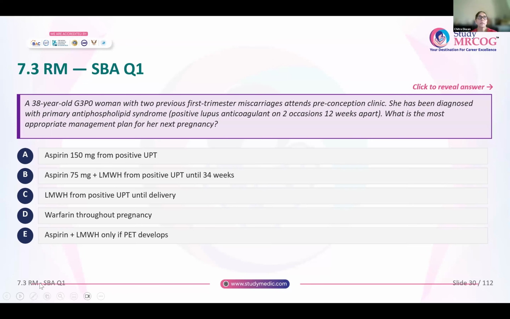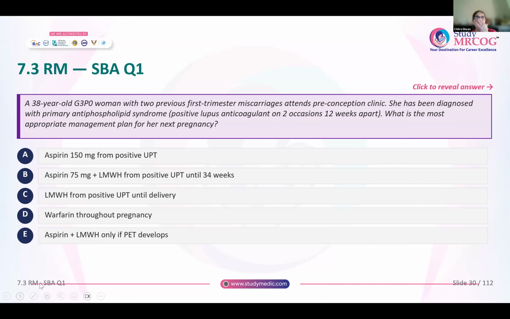So you have this 38-year-old, gravida 3, para 0. That means she has had 2 abortions till now, 2 previous first trimester miscarriages, and she attends the preconception clinic. She has been diagnosed with primary antiphospholipid syndrome because lupus anticoagulant is positive on 2 occasions 12 weeks apart. What is the most appropriate management plan for her in this pregnancy?